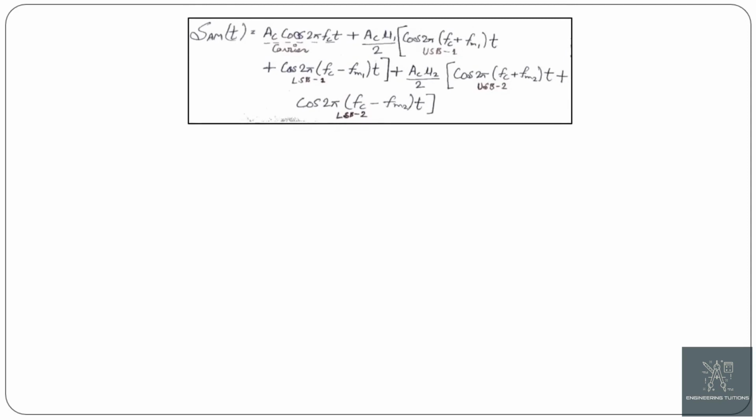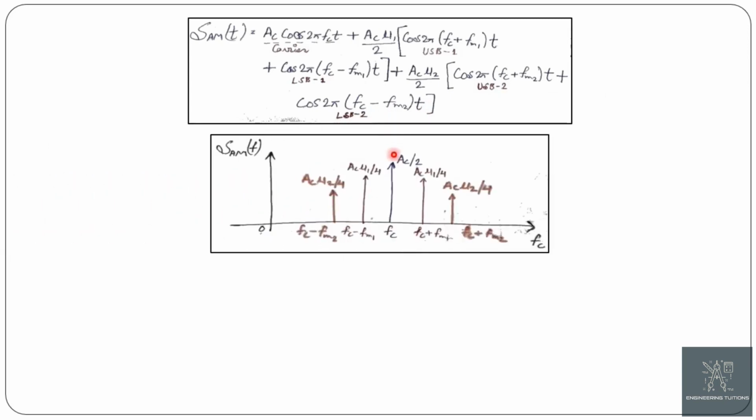On simplifying this, we get the final expression for the multitone AM, that is s_AM(t) is equal to Ac cos 2 pi fc t, that is the carrier, plus Ac mu1 by 2 into cos 2 pi (fc plus fm1) t, that is the upper sideband for the first message component, plus cos 2 pi (fc minus fm1) t, that is the lower sideband for the first message component, plus Ac mu2 by 2 into cos 2 pi (fc plus fm2) t, that is the upper sideband for the second message component, plus cos 2 pi (fc minus fm2) t, that is the lower sideband for the second message component.